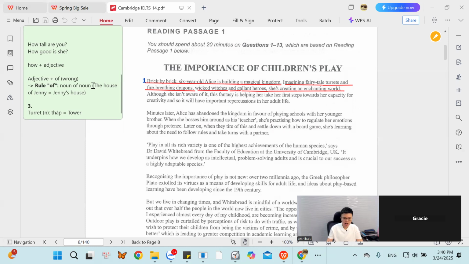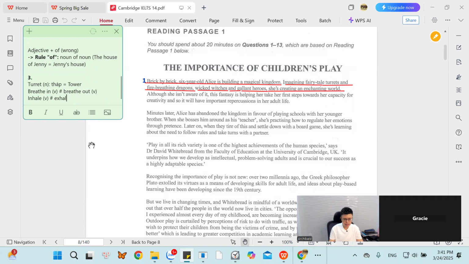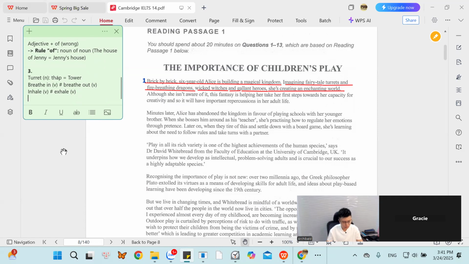Once you say breathe the fire, we don't understand. We have breathe in and breathe out, right? Breathe in, I have the word inhale, and breathe out, I have the word exhale. So fire breathing dragons. English definition, please.